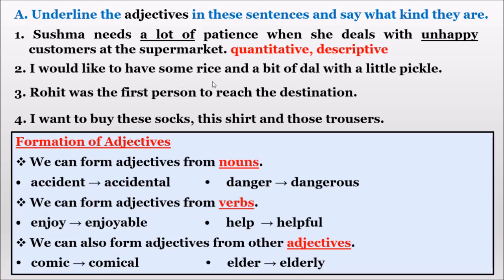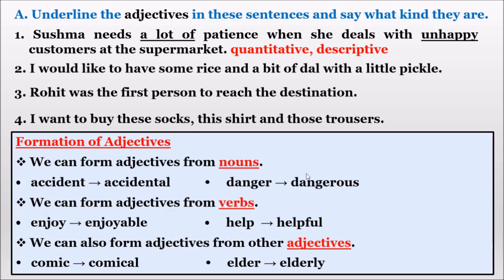Next, underline bit, B-I-T, bit. Bit is also an amount, a little bit of. It comes under an amount, so it also comes as quantitative. And little. Little is also talking about a small number of things.